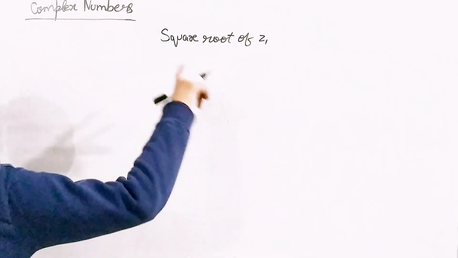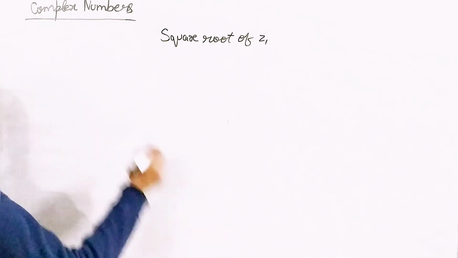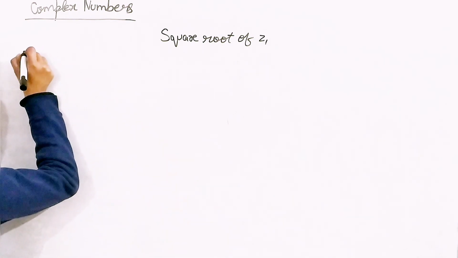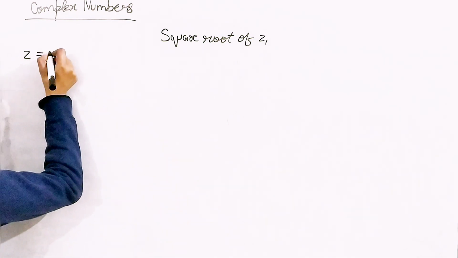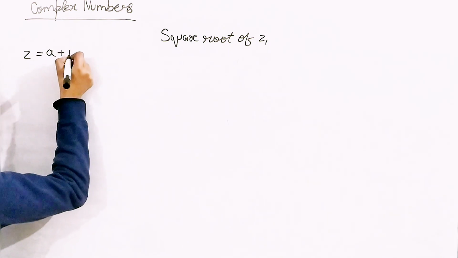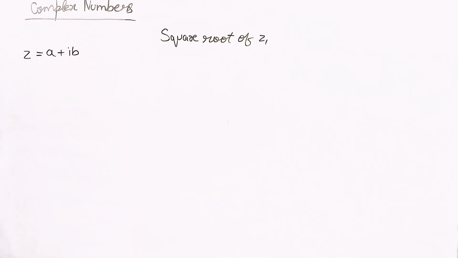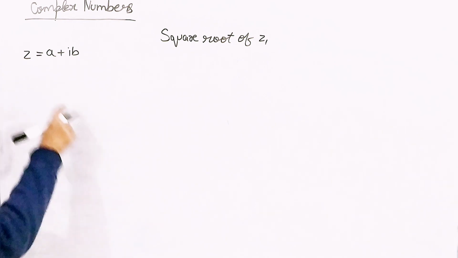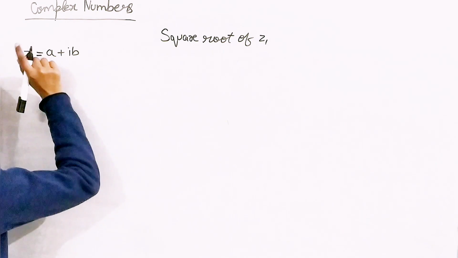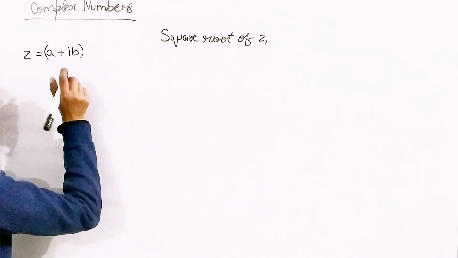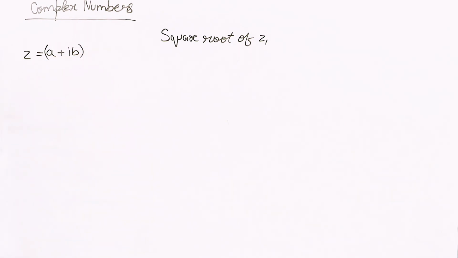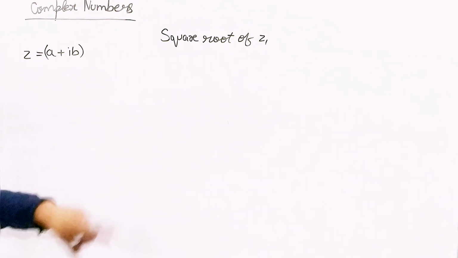So, the square root of z1. Let's say I have a complex number z equal to a plus iota b. If we have to find the square root of this complex number, I'm going to take it in a slightly different way.